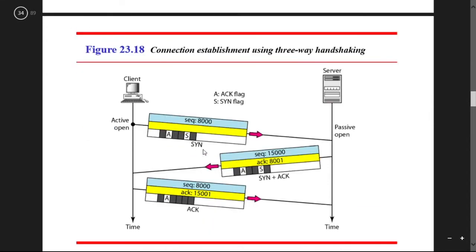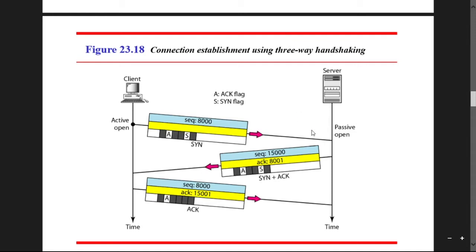So this is the figure where we establish the connection: connection establishment using three-way handshaking. Here you can see that we have a client and a server. The client is passing the data, and here we have a sequence number. Suppose the sequence number is 8000. We also have the acknowledgement field and the synchronize field, so ACK and SYN values can be there. So the client sends this data.